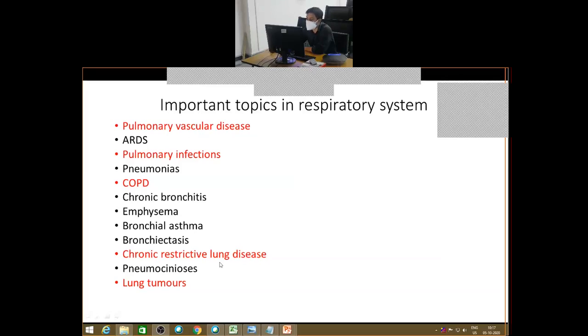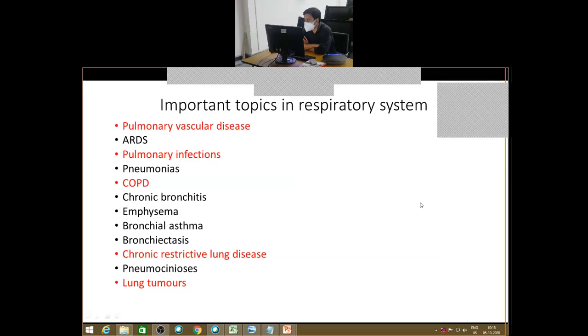Then comes chronic restrictive lung disease. Under chronic restrictive lung disease, the important topic is pneumoconiosis. Pneumoconiosis is important from the point of view of your theory only; usually they ask it in theory. And then lung tumors. Lung tumors is again a topic which you have to know in a little bit of detail.